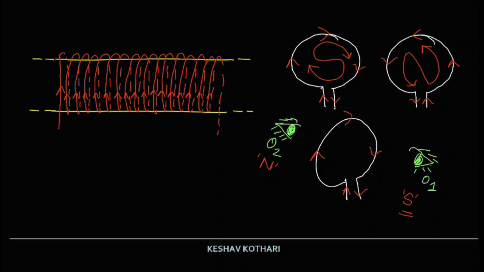So it is important that you understand this concept first, that a single current carrying loop is also an example of a magnetic dipole, and this is something which must be understood. So each of these current carrying loops which we have drawn over here will behave like a small magnet.